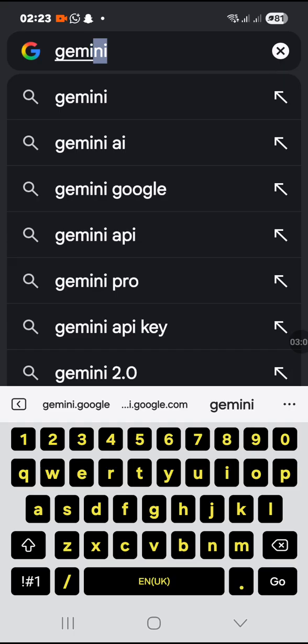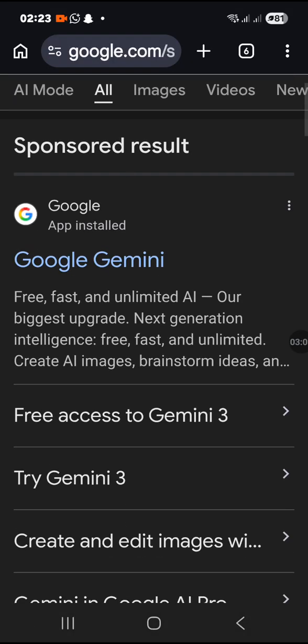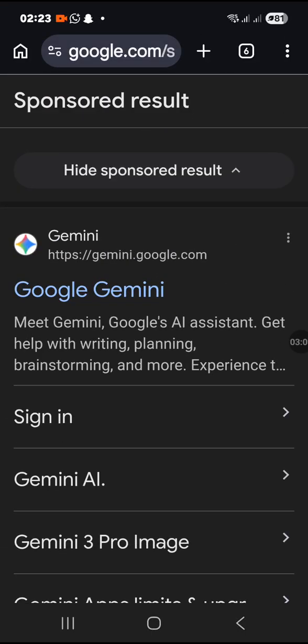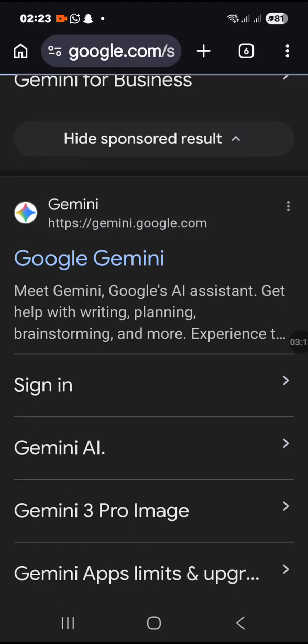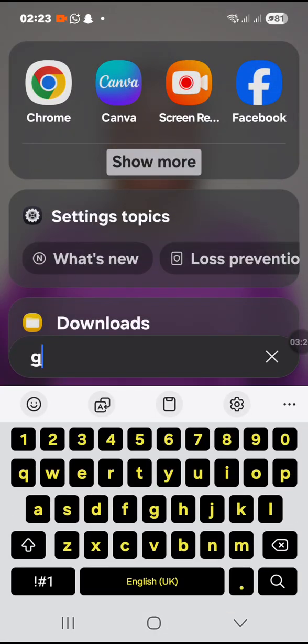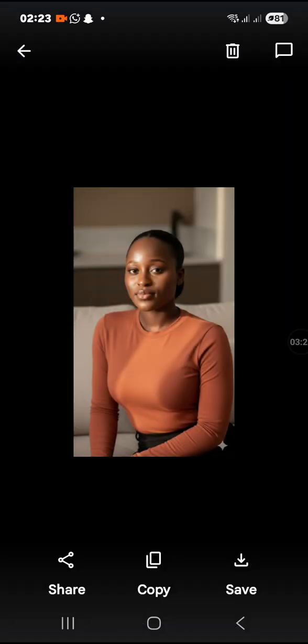Inside Gemini, you are going to see Nano Banana for image creation. This is Google Gemini. This is the Google Gemini icon here. You click on it and you're able to download Google Gemini. Let me show you how my own Gemini on my phone looks. I'm using my phone to record this for easy access, because I needed to do this very quickly.